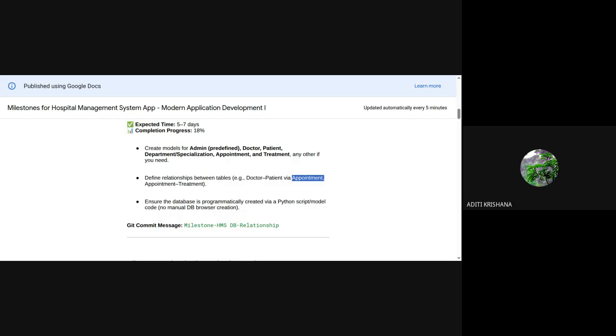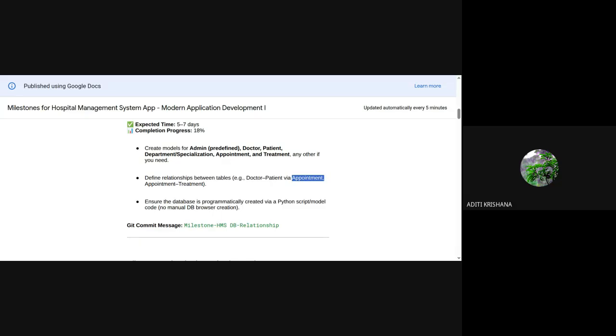And you can send me the photo in the chat so that I can see whether this design of the schema is correct or not. Whatever improvements are needed, I will tell you that this thing is not correct, this is okay. But you have to try and start designing this whole schema.